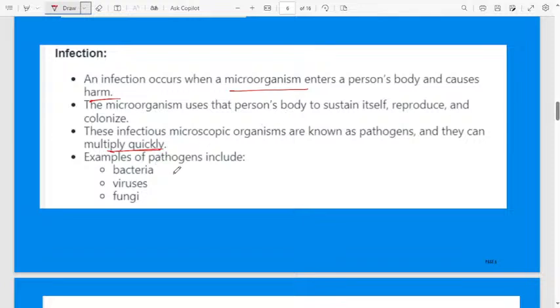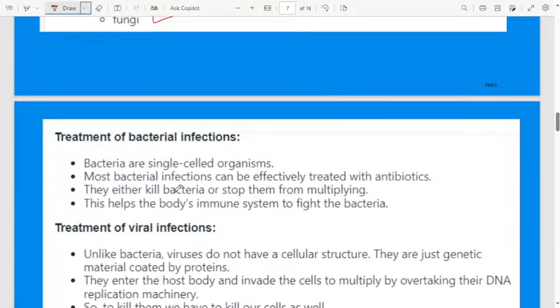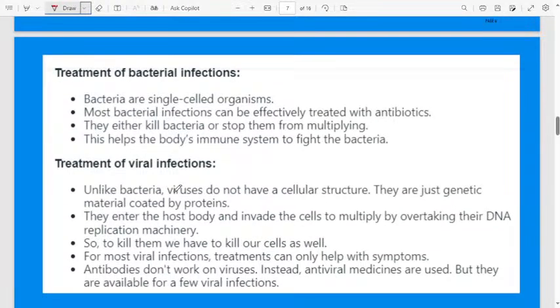Examples of pathogens are bacteria, virus, fungus. These three normally infect the human body and multiply in our body. Fungal infection also can happen in your body, maybe on the skin. Next, what is the treatment for bacterial and viral infection?